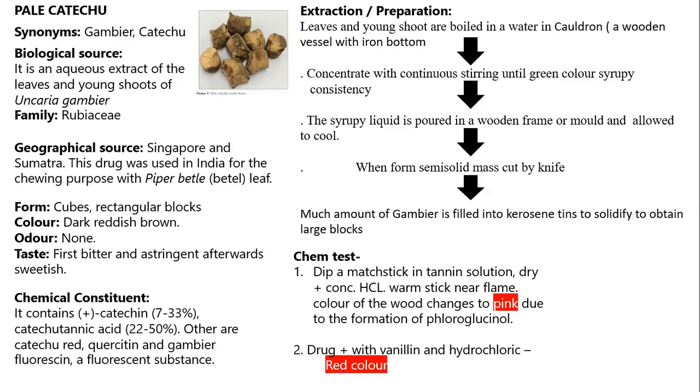Okay, then concentrate, and after that give the treatment of concentrated hydrochloric acid and hold that near the flame. Hold the stick near the gas for some time, not on a gas burner. Near that warmth you get a red color, that is because of the phloroglucinol. Then the drug with vanillin hydrochloric acid gives you a red color. Uses: astringent, the treatment of diarrhea, and a local astringent. Likewise the uses of this drug. Okay, this is about your pale catechu.